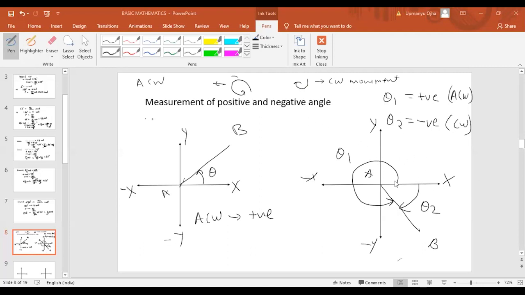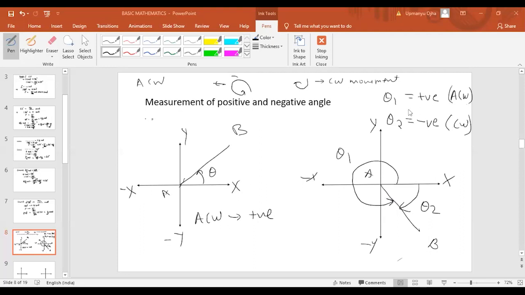First rule is that you have to start from the x-axis. That is the most important point. Now, if you are moving in the anti-clockwise direction, the angle which it will form will be a positive angle. So theta 1 will be positive. Why is it positive? Because we are starting from the x-axis and it is moving in the anti-clockwise direction.